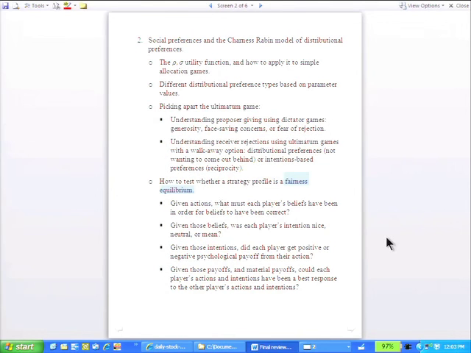Okay, so we have this definition of a fairness equilibrium, which is a strategy profile. We said people get utility from material payoffs, mine and maybe yours and mine both, and then they get utility from psychological payoffs, being mean to someone who is mean, being nice to someone who is nice. And a fairness equilibrium we defined as a strategy profile in which each player is best responding to the other player, given their material and psychological payoffs, and beliefs are correct. The part of the definition that really matters is that beliefs have to be correct. And so we can test whether a particular strategy profile is a fairness equilibrium by beginning with that part of the definition.